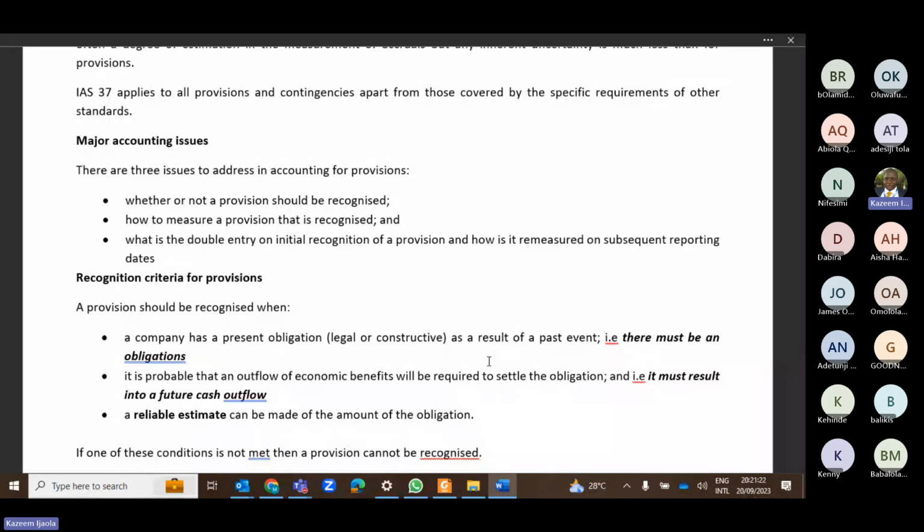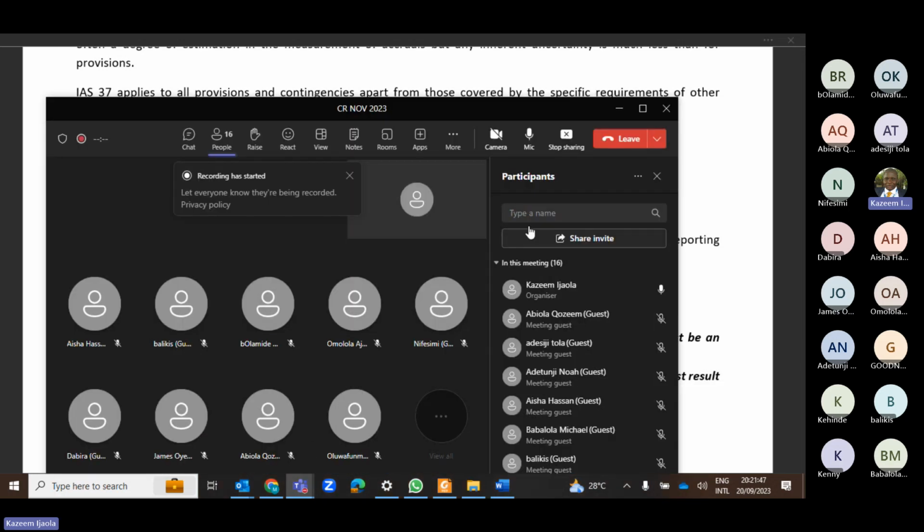But for constructive, as long as you have created a valid expectation through your past performance, then you can trigger a constructive obligation. So this is one of the first conditions that must be fulfilled before you can create a what? A provision. There must be an what? Obligation. So this is the first thing that must be fulfilled. So once there is an obligation, then it must be probable. Okay? It must be what? Probable.